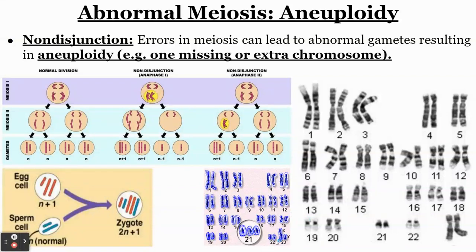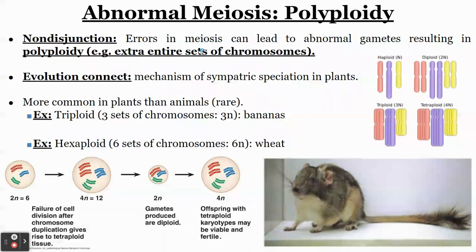So that leads to different phenotypes, and oftentimes in humans, it's developmental phenotypes, differences. So now, what's interesting, though, is that sometimes these errors of meiosis can happen, and they can lead to what's called polyploidy instead.